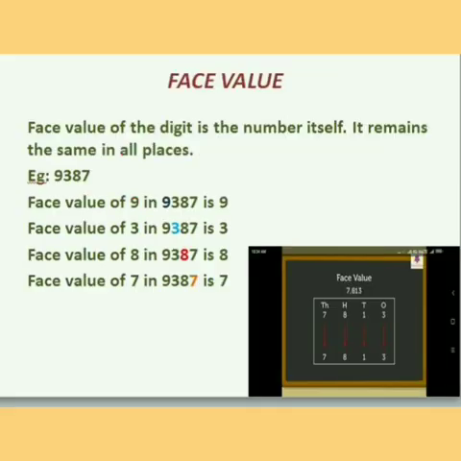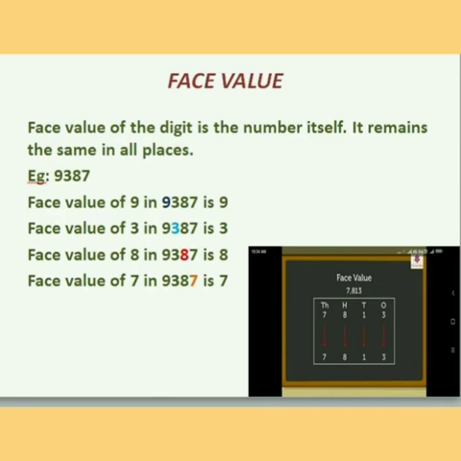Next comes face value. Face value of the digit is the number itself. It remains the same in all places. Okay, children? Yes. For example, 9387. We have to find the face value of each number in this number. So, to find the face value, first we have to arrange the given number in their place value chart.